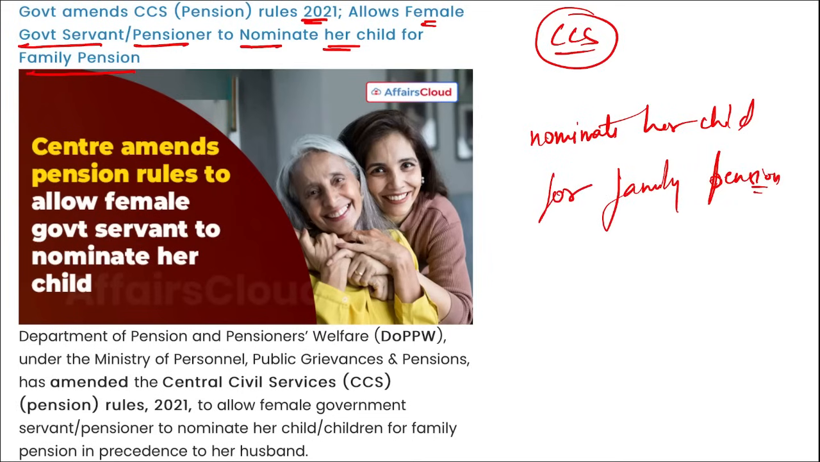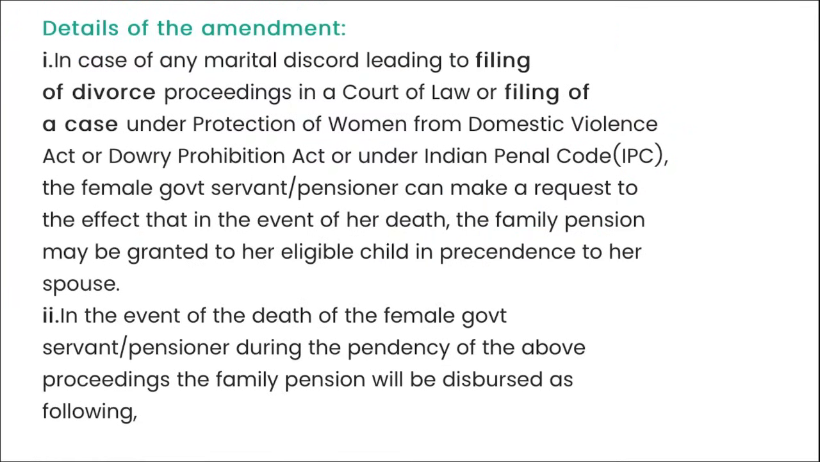In what case can she nominate her child? In case of any marital discord, or if there is any case of filing of divorce. In that case, if the female is receiving family pension, then she can nominate her child, and if her child satisfies all the guidelines and details, then she can nominate her child for that family pension.